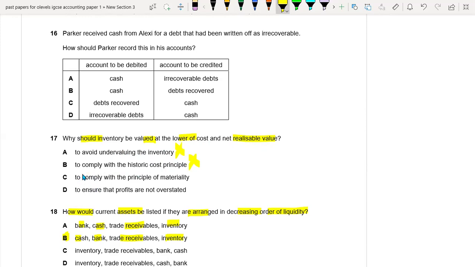C part, to comply with the principle of materiality. So the materiality concept is not applicable here. Why? Because the materiality concept says that something which is maybe material for some company would not be material for any other company. So there is nothing related to the materiality concept, so this is not the right option. To ensure the profits are not overstated, yes, we should record the inventory at the lower of cost or the NRV because we want that our profits are not overstated. So D option is the right option.